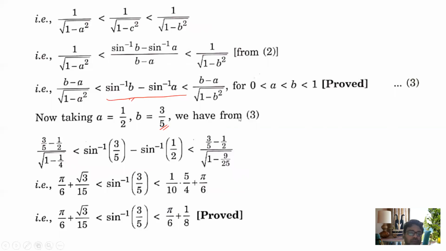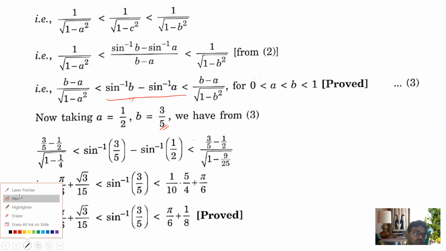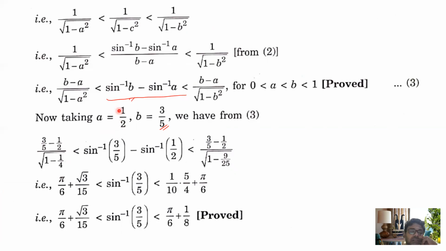Okay. So that's why I'm taking a equal to half and b equal to 3 by 5. This is the main part. So if we substitute here, that is 3 by 5 minus 1 by 2, square root under 1 minus 1 by 4, less than sine inverse 3 by 5 minus sine inverse 1 by 2, less than 3 by 5 minus 1 by 2, square root under 1 minus 9 by 25.